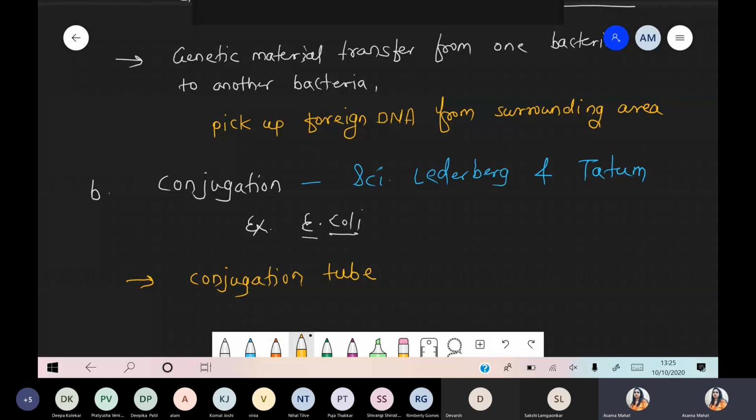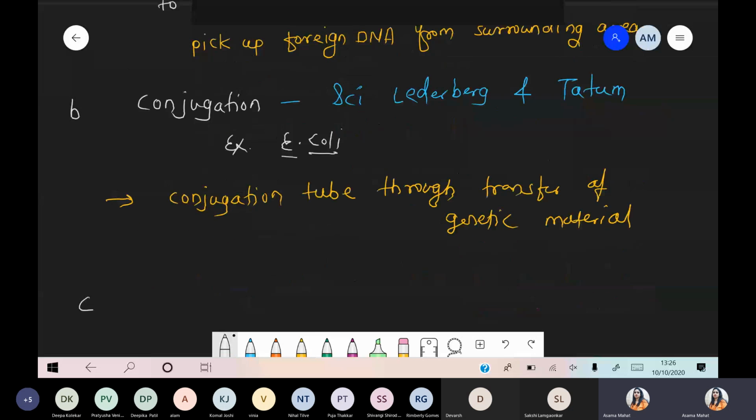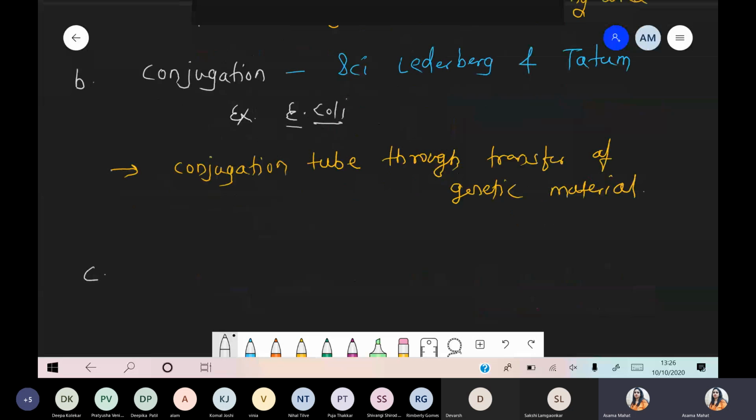So through the conjugation tube, there is transfer of genetic material. And definitely I think you remember, हमने sex plasmid देखा था, and during the conjugation process the fertility factor, F plus factor, plays a very important role, because sex pili are present, pili which are made up of pilin protein. Between two bacteria there is a formation of that conjugation tube and simply transfer of genetic material from one bacteria to another bacteria. ज़्यादा detail में नहीं रह रहे because there is no question from this part. Scientist name and the bacteria name is sufficient.